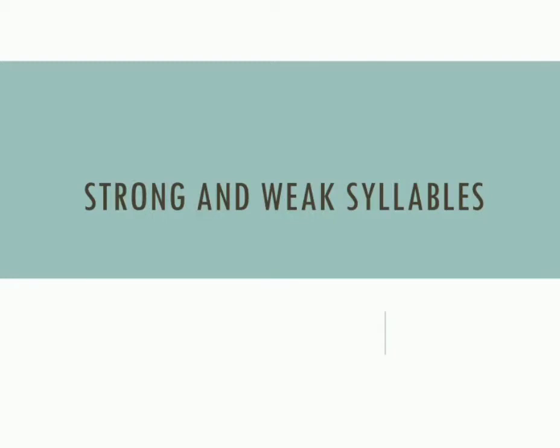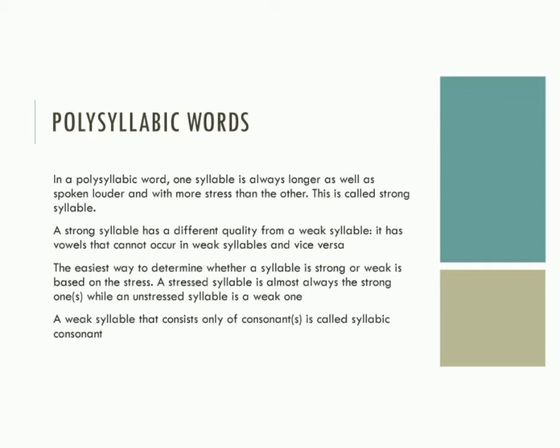Today I would like to talk about strong and weak syllables. Okay, first we will talk about polysyllabic words. In a polysyllabic word, one syllable is always spoken louder, longer, and with more stress than the other. This is called a strong syllable. And the opposite, a weak syllable, is always spoken quieter and shorter.